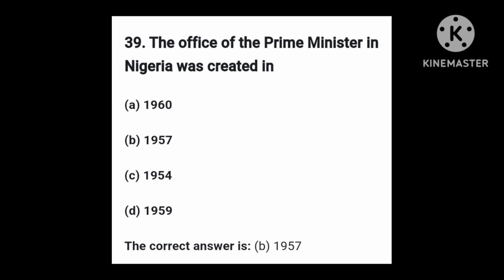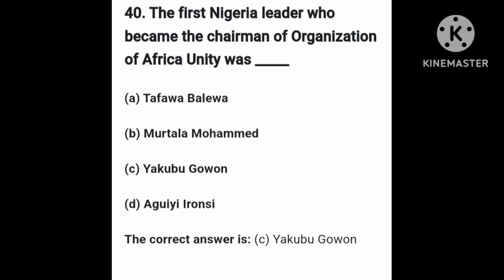Next question is question number 39. The question says, the office of the Prime Minister in Nigeria was created in: option A, 1960; option B, 1957; option C, 1954; option D, 1959. The right answer is option B, 1957. 1957 was the time the office of the Prime Minister was created in Nigeria, and the first Prime Minister was Tafawa Balewa.